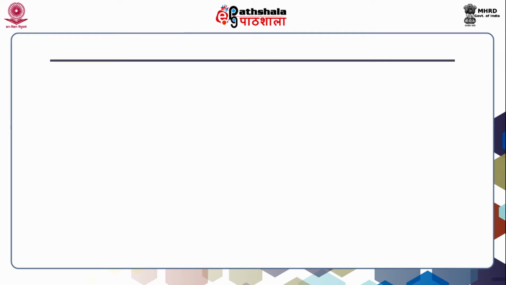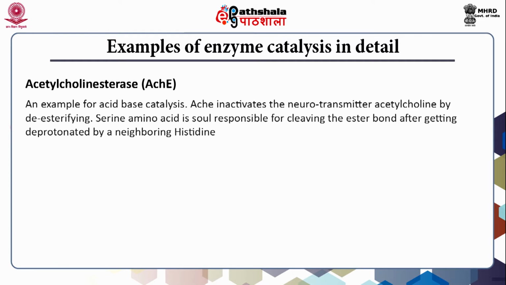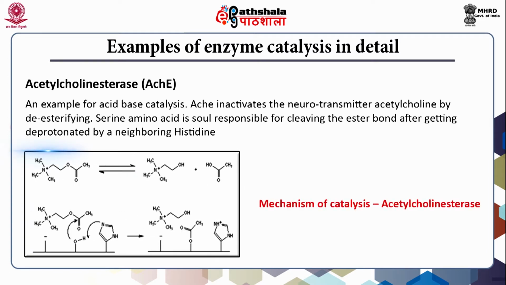Let us see some of the examples of enzyme catalysis. The first enzyme is acetylcholinesterase, an example of acid-base catalysis. Acetylcholinesterase inactivates the neurotransmitter acetylcholine by deesterifying it. The serine amino acid is solely responsible for cleaving the ester bond after getting deprotonated by a neighboring histidine.